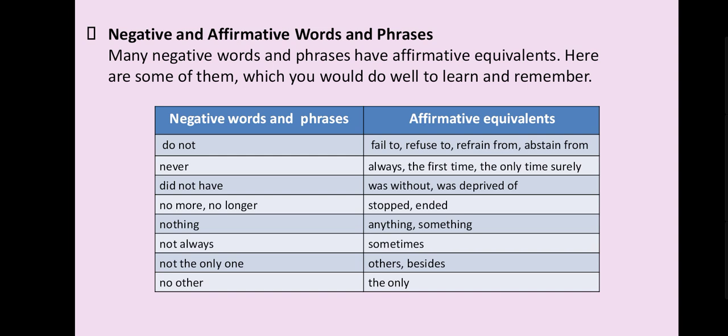No more, no longer: for that we will use in affirmative stopped and ended. For nothing: anything, something. Not always: sometimes. Not the only one: others besides. No other: the only. This you have to learn, children. I am a little bit quick in it because you have to learn on your own all these things.